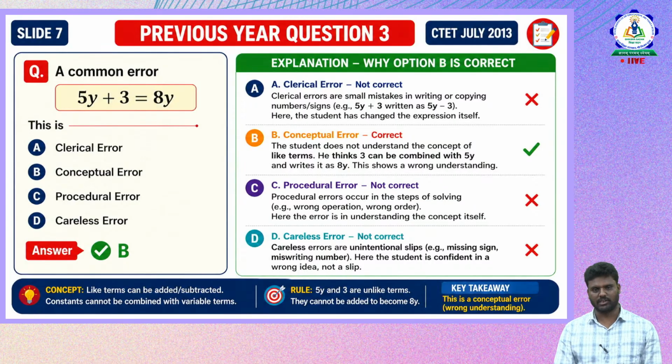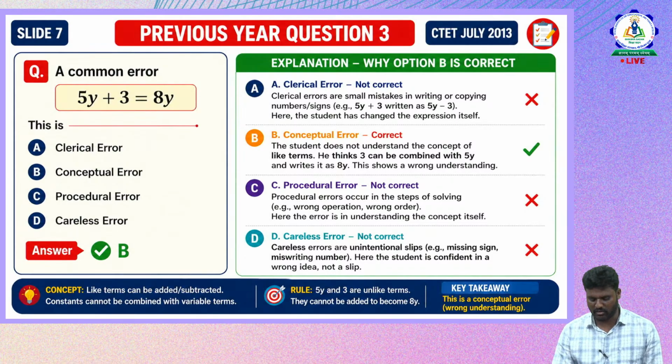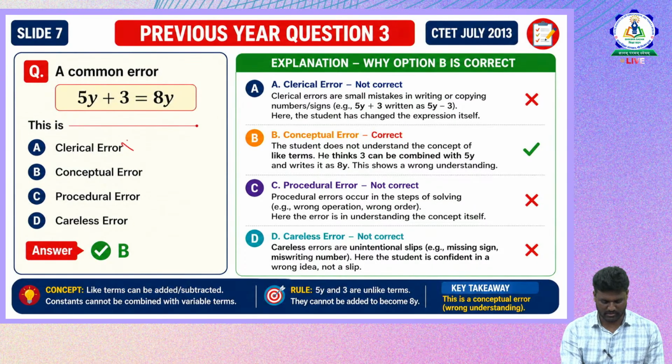Now let us see option A. Clerical errors are small mistakes in writing or copying numbers. So here, for the question 5y plus 3 is equal to 8y, the student has changed the expression itself. If they write 5 plus 3 as 5 minus 3, then we say that it is a clerical error, a small mistake in writing or copying the numbers or the signs. Here there is no clerical error because the signs are correct. So option A is wrong.